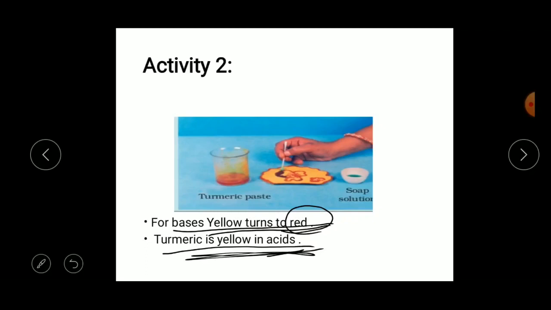Understood? Here you are having one activity, children. You have to take any kind of plain paper, just apply a turmeric paste onto it, then let it dry. Afterwards, by taking a soap solution, you can draw any sketches or any drawing on it, then you will observe something. You will get a beautiful greeting card, because when you add the soap solution, that is a base, onto the indicator, that is turmeric, it changes color into red. Okay, understood?